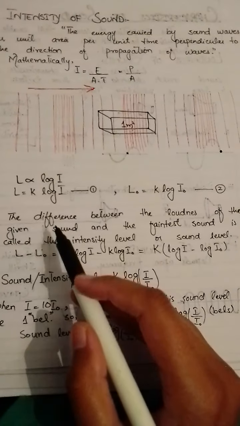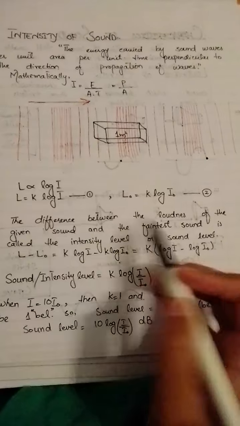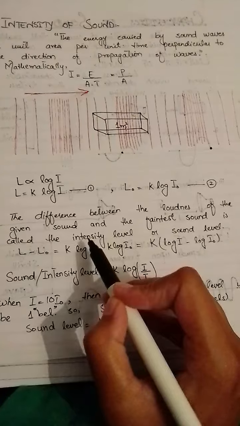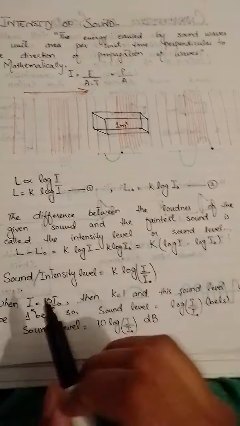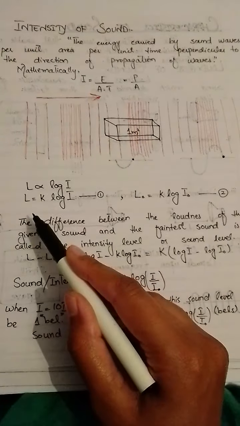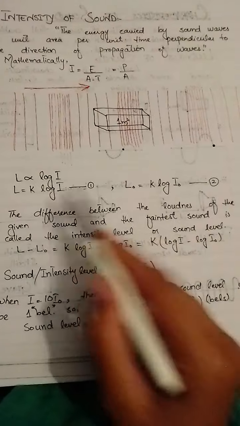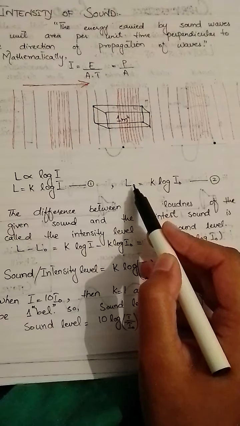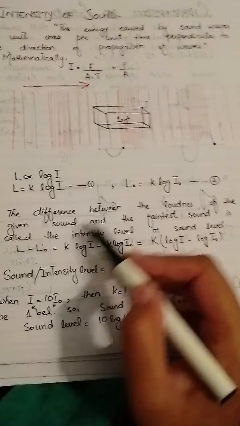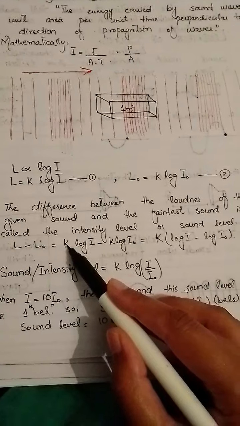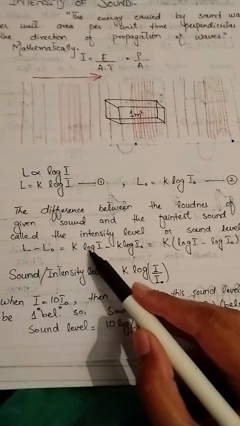Now, according to the definition, the difference between the loudness of the given sound and the faintest sound is called the intensity level or the sound level. So the difference of the given sound and the faintest sound is called the sound level. Basically this is the sound level, or more precisely, when we take k common, we get